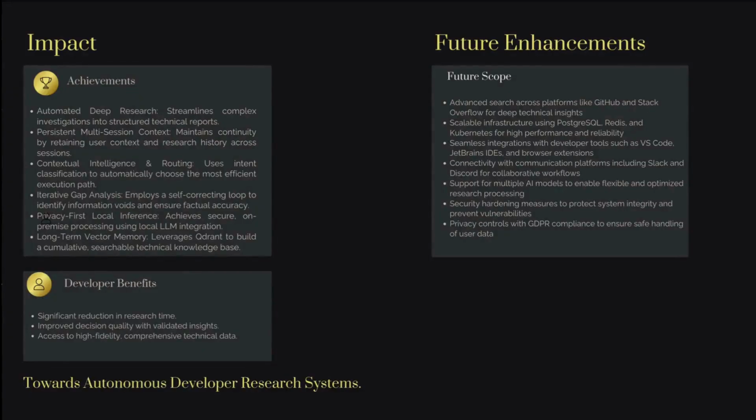So what was the achievement of our agent? It can perform automated deep research, which converts a complex investigation into a structured technical report, and it also has persistent multi-session context. It can maintain continuity by retaining user context and research history across multiple sessions. Contextual intelligence uses intent classification to automatically choose the most efficient execution path, and iterative gap analysis employs a self-correcting loop to identify information voids and ensure factual accuracy.